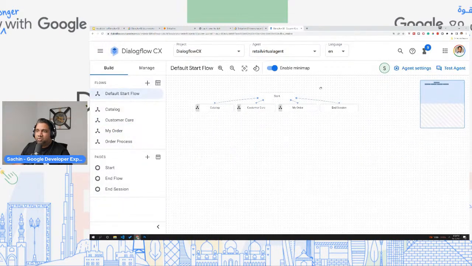So goes back to the default start flow. So this is how you actually build in Dialogflow CX. Everything is created with flows and pages. Okay. And with this beautiful visual flow builder, you have a sense of where each conversation is going.